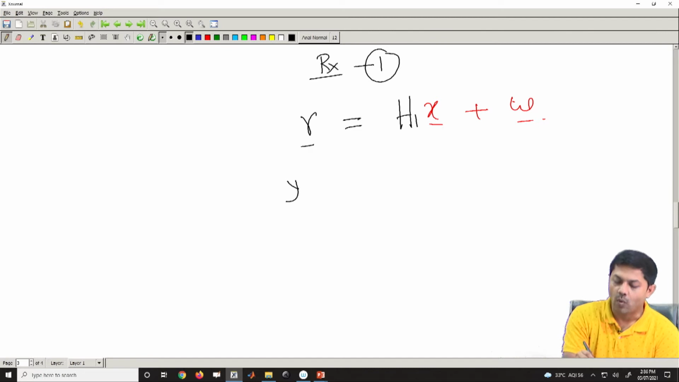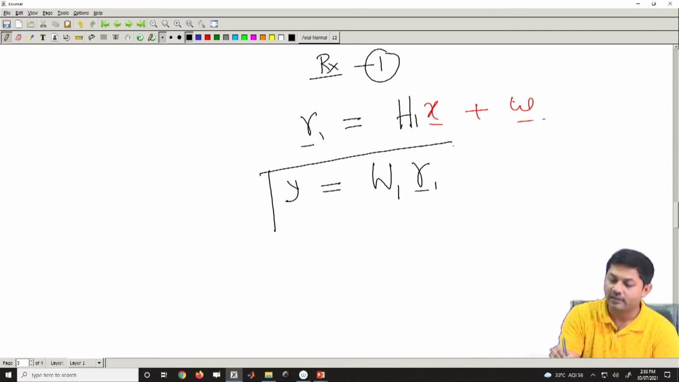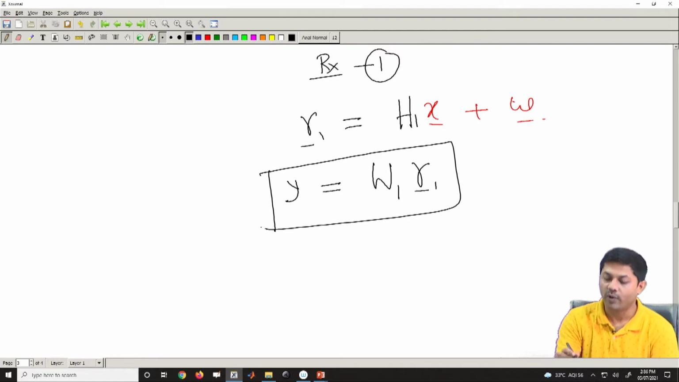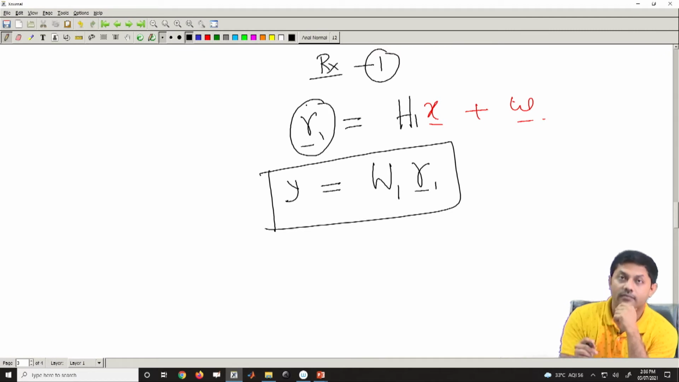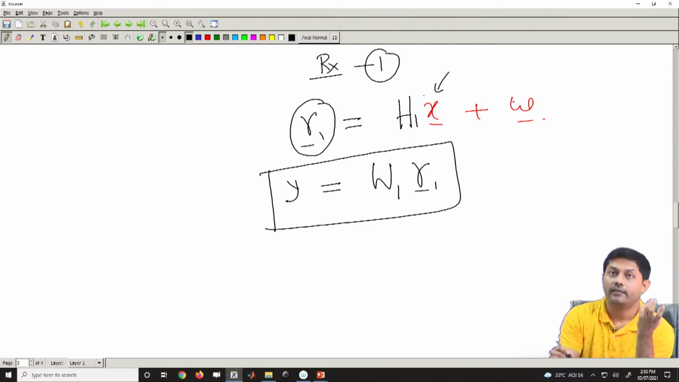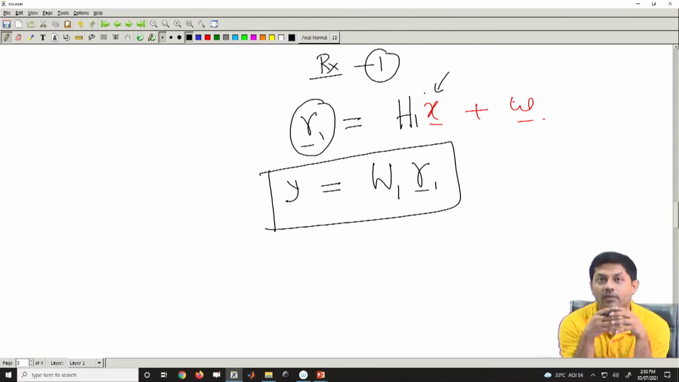So, let us call it y. So, y would be some equalizer w 1 into r. So, that is typically the case. So, let us call it r 1 vector, but does it complete everything? So, the point here is, what is so special about the multi-user? Multi-user is that this particular r will have an x which will contain the data meant for user 1 as well as the data meant for other users, and that is the trouble.